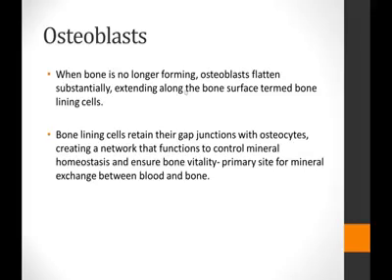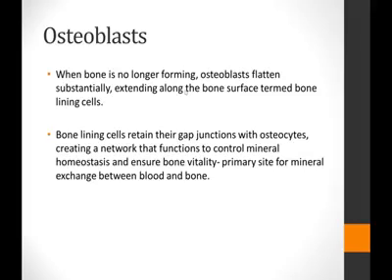So they basically create a very extensive network that helps to control the mineral homeostasis of the bone, and it ensures the vitality of the bone by acting as a site for mineral exchange between the bone and the blood, because the lining cells are communicating with each other, and they are also communicating with the cells within the bone matrix, the osteocytes, through gap junctions.